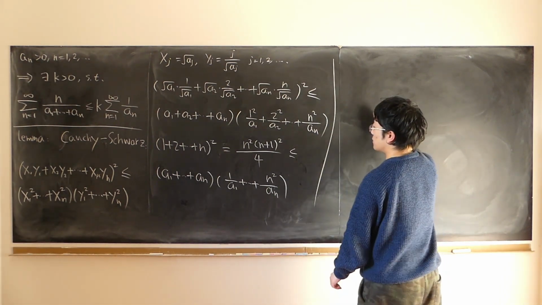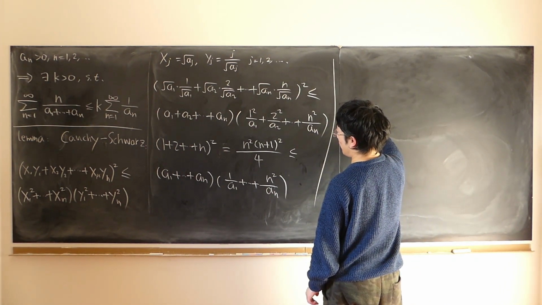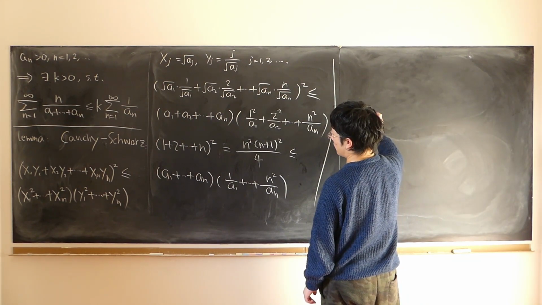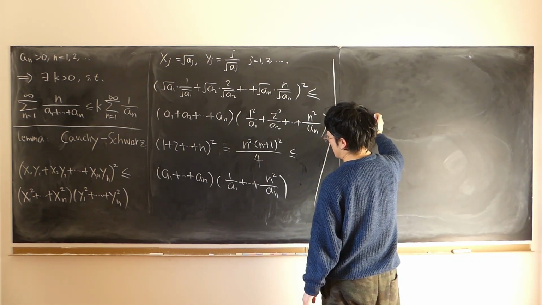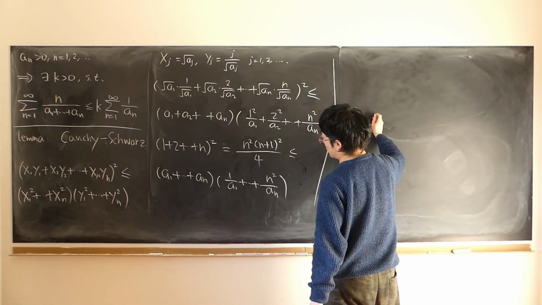Then we can simply divide both sides by a1 plus all the way up to an, and divide both sides by n times n plus 1 squared over 4.